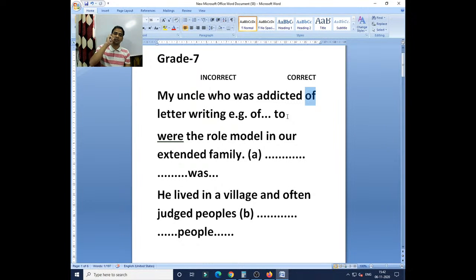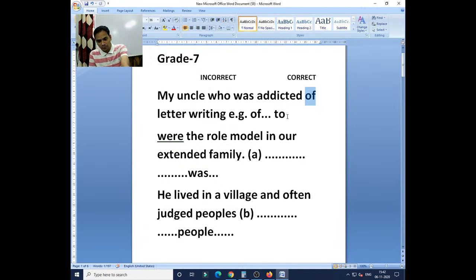So remember, my dear students, whenever you notice the word addiction, or when you use addict as a verb, then "addicted" is the past tense form and past participle also. Here it has been used as a past participle. "Was addicted" is in passive voice. So "addicted to," remember this.